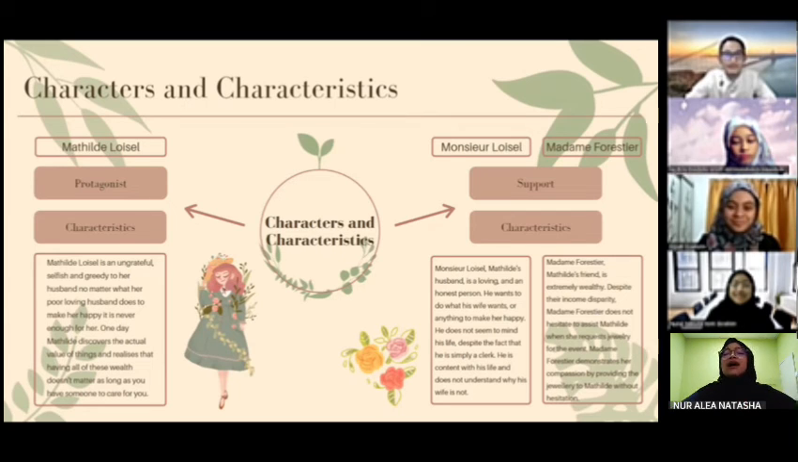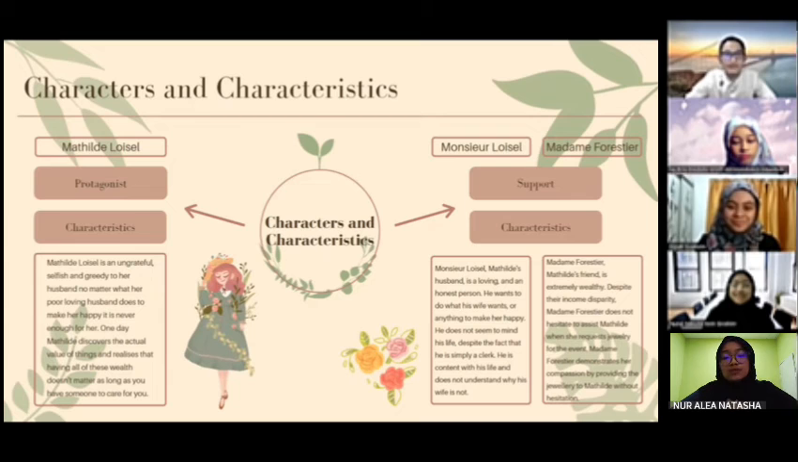Next, let's talk about the characteristics of the supporting characters, who are Monsieur Loisel, her husband, and Madame Forestier, Matilda's friend. Okay, so who is Monsieur Loisel? Monsieur Loisel is Matilda Loisel's husband. He is a loving and an honest person.